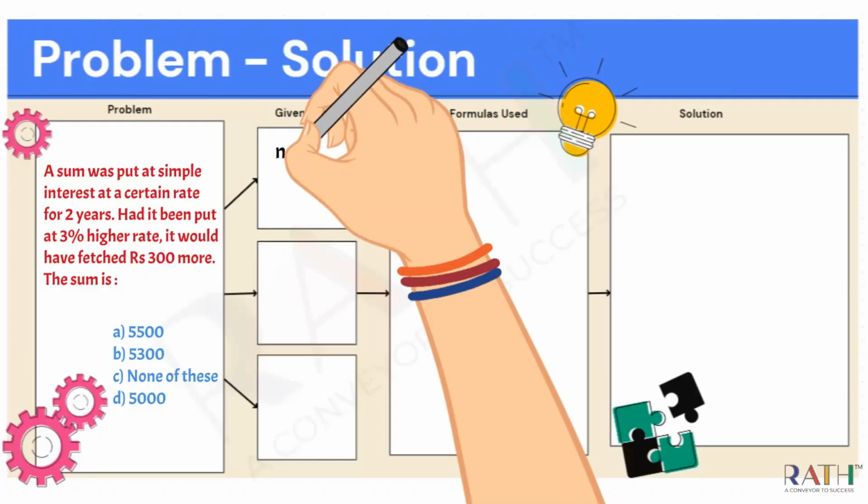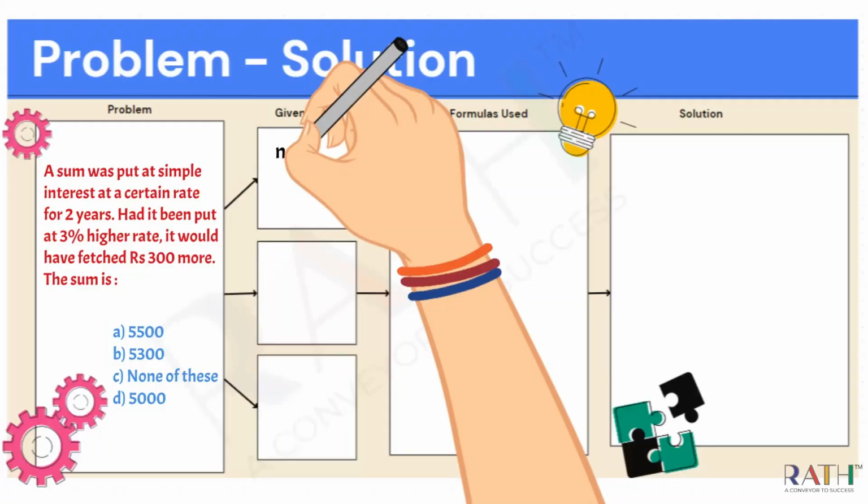So let us assume the amount is some amount x, put at an interest rate of y for 2 years. What they are saying is, if you put that amount at a 3% higher rate, you would get 300 rupees more for the same time period. They are asking what the principal, the sum, is. So the question is simple.